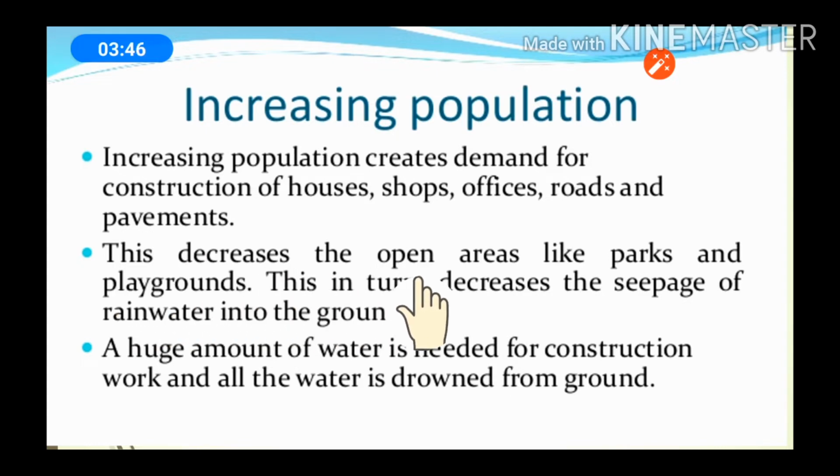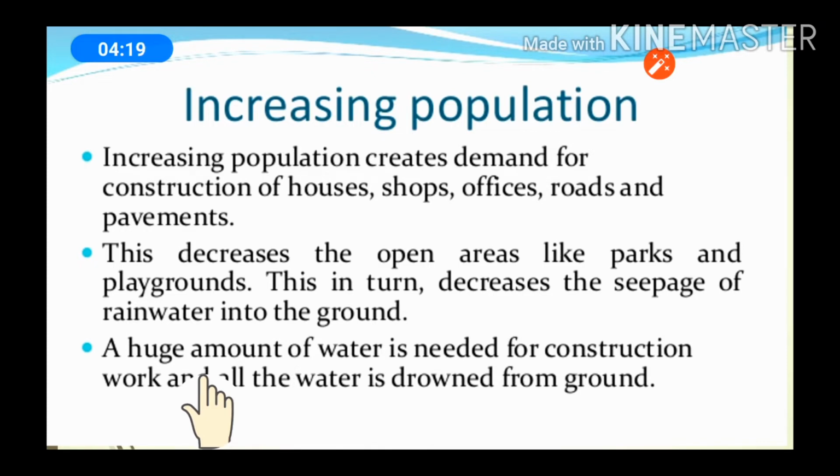This decreases the open areas like parks and playgrounds. Because of the construction of these places, the open area gets decreased, and because of this the seepage of rainwater into the ground also decreases. When open area does not remain much, the absorbing of water through the ground also decreases.